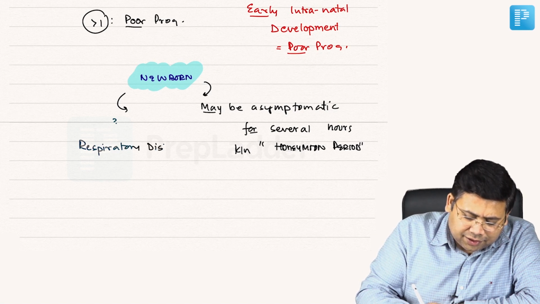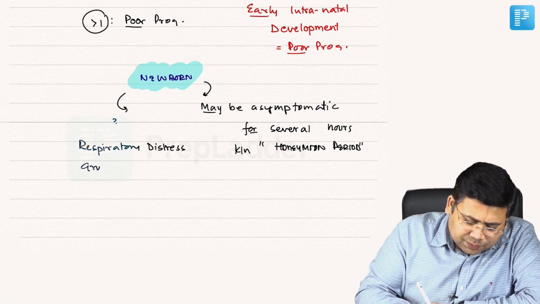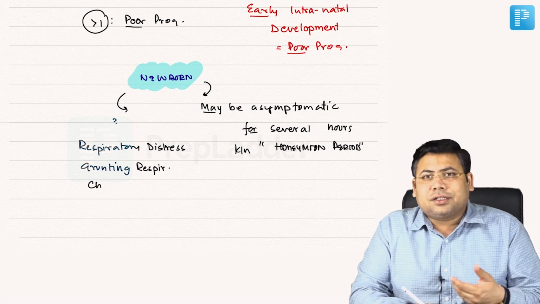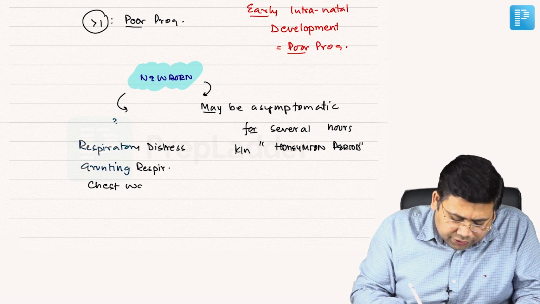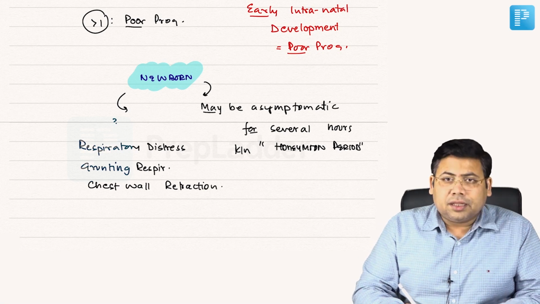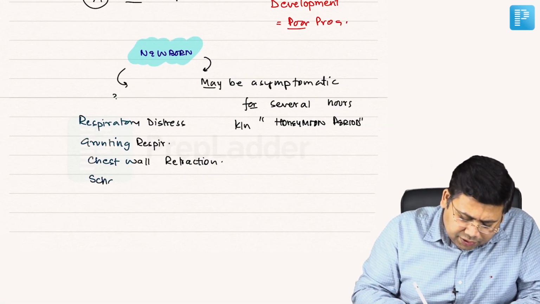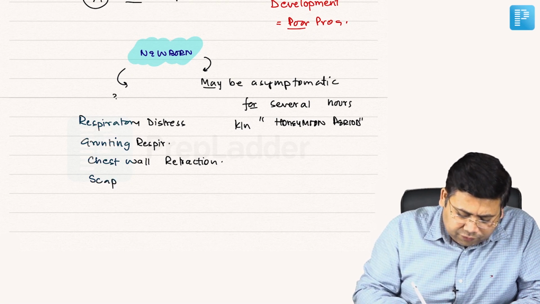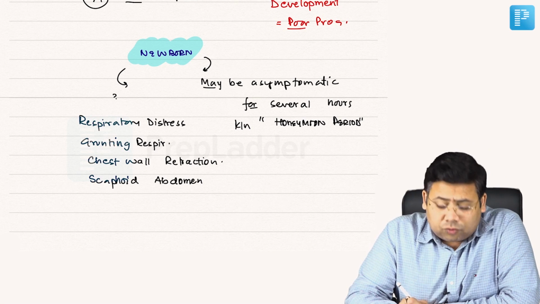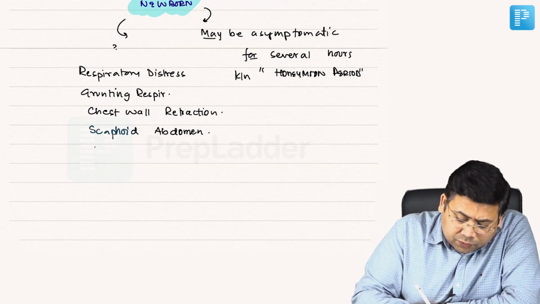Now, what will be the classical presentation? Respiratory distress, grunting respiration, and along with this you will see chest wall retraction. Then a scaphoid abdomen. So scaphoid abdomen, grunting respiration, chest wall retractions. One more thing you get to see: cyanosis, the presence of cyanosis.